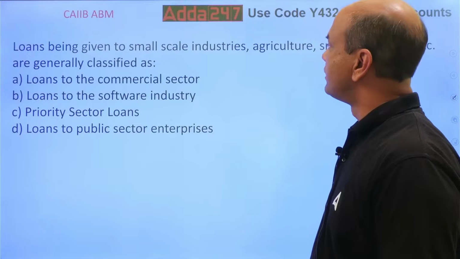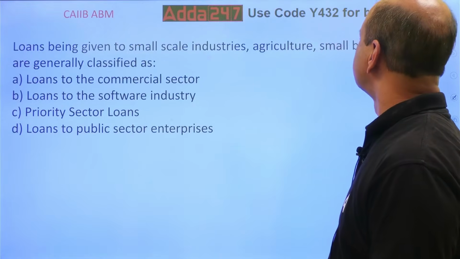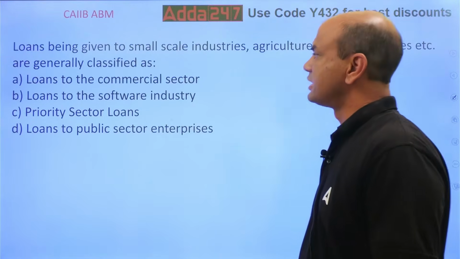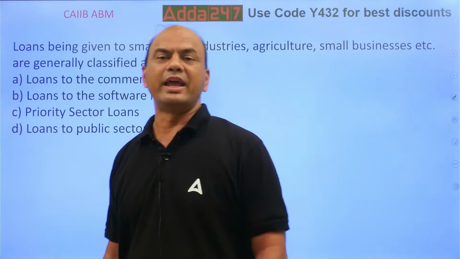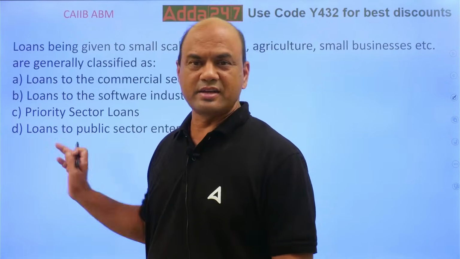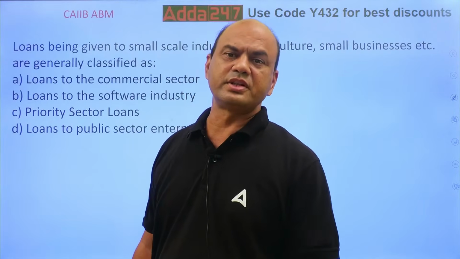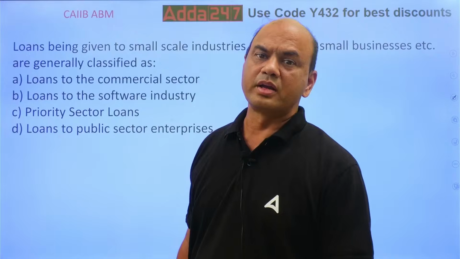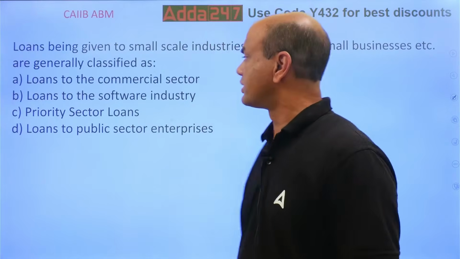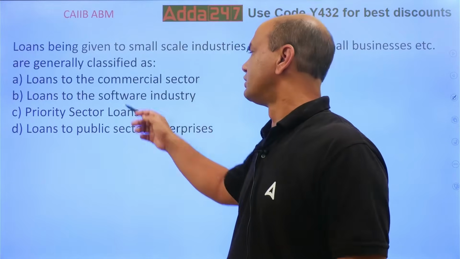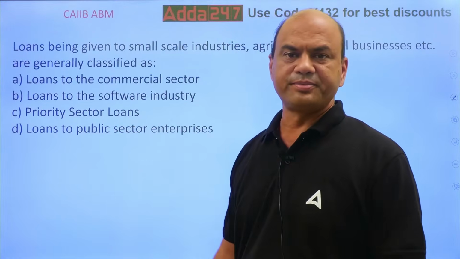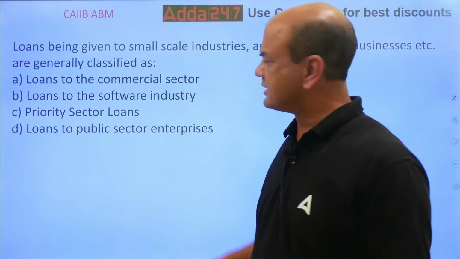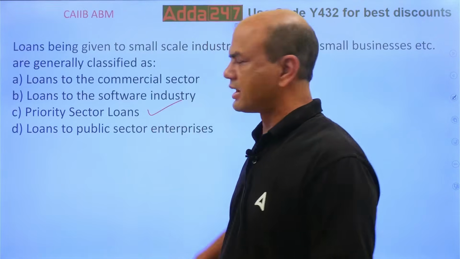Loans being given to small scale industries, agriculture, small businesses, etc. are generally classified as what? Loans to MSMEs, agri, etc., and individual housing or infrastructure, these are classified as what? Loans to commercial sector, loans to software, loans to priority sector or loans to public sector enterprises. Simple one, isn't it? Priority.